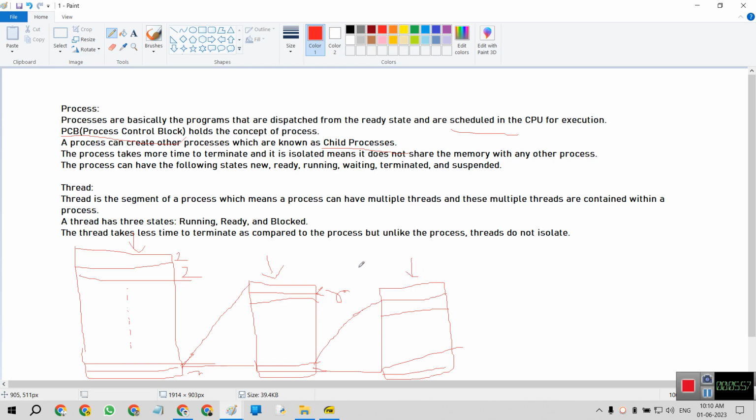If we are going to terminate this process, it is connected to its sub-parent process, so it takes time. And if we are also going to terminate the sub-parent process, it also takes time because it is connected to the parent folder.